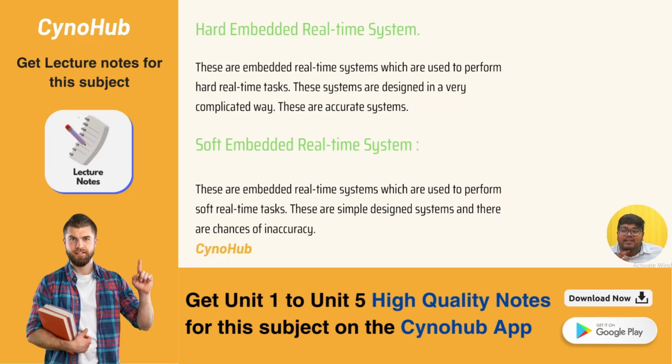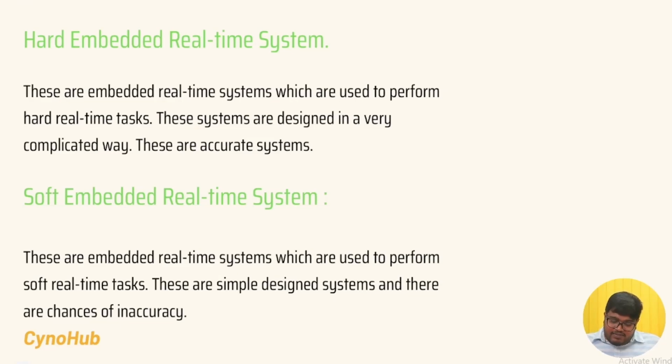What is a soft embedded real-time system? A soft embedded real-time system is used to perform soft real-time tasks. These are simply designed systems. Why is it simply designed? Suppose the system is not working well, or you have taken a picture and it takes 2 or 3 seconds. It is not a crime here, right?